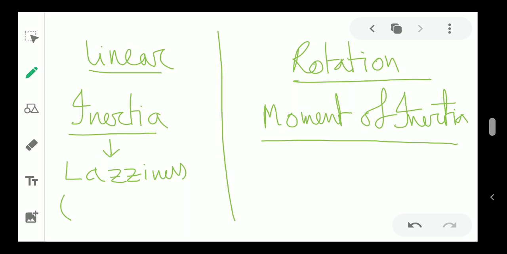So this inertia we can directly measure with the mass of that object, and that is closely related to linear motion only. But in rotation, moment of inertia plays a vital role in order to preserve its previous rotational state, so either the object is fixed or the object is rotating, and that depends not only on mass but also on the distribution.